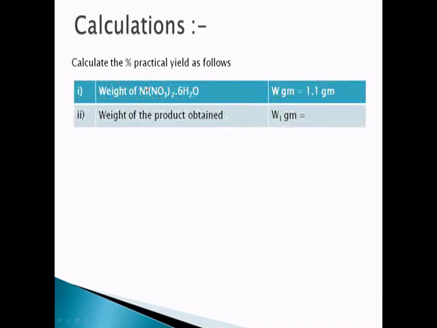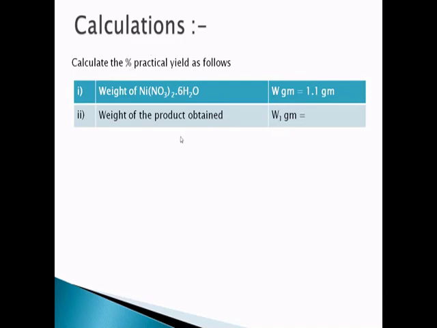For that, we are going to use two masses. First is the weight of the nickel 2 salt that we have taken initially, denoted by W grams, and it is 1.1 grams. We have weighed 1.1 grams of the nickel nitrate compound, and then it is dissolved in water. So W is 1.1. The next one is the weight of the product obtained. The weight of the violet color product obtained at the end, that we have to measure, is denoted by W1 grams. These two weights are used for calculating the percent practical yield.